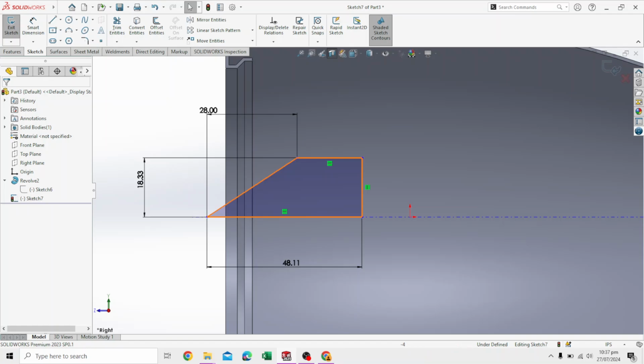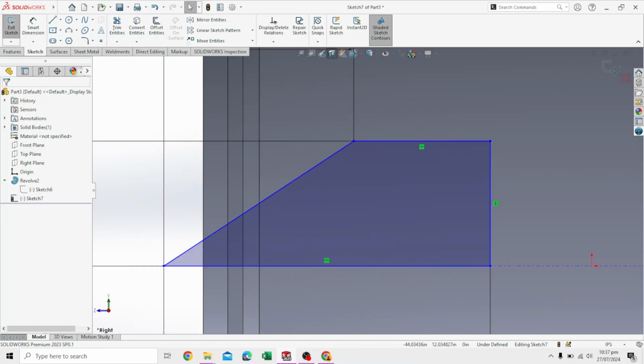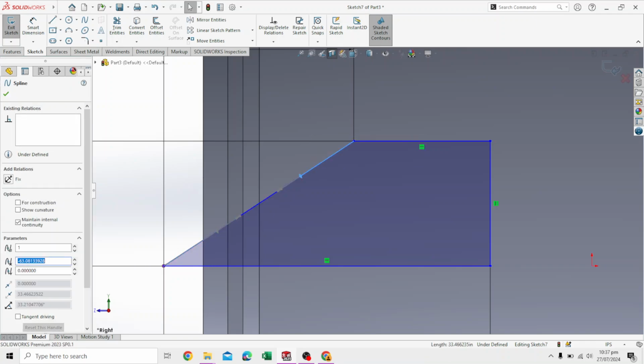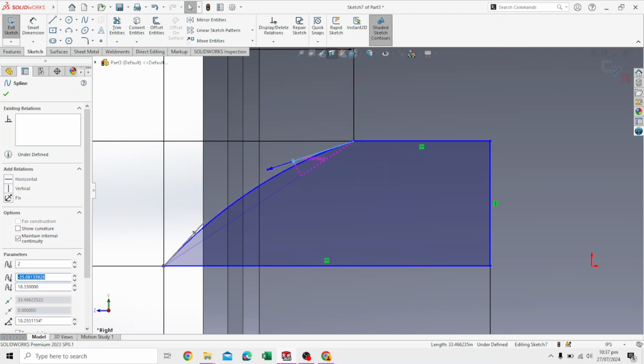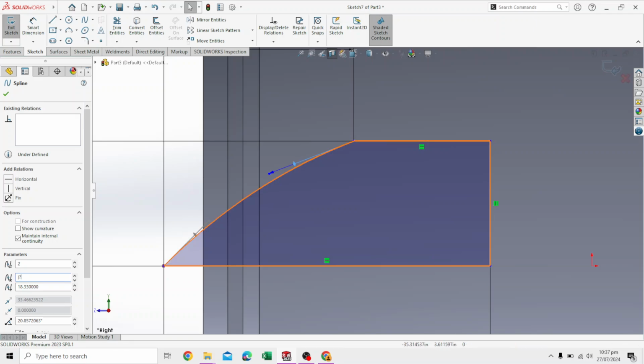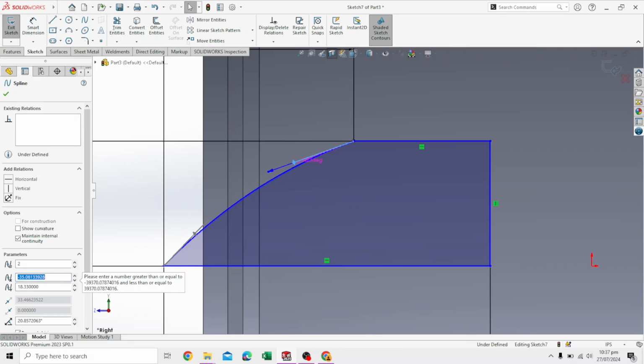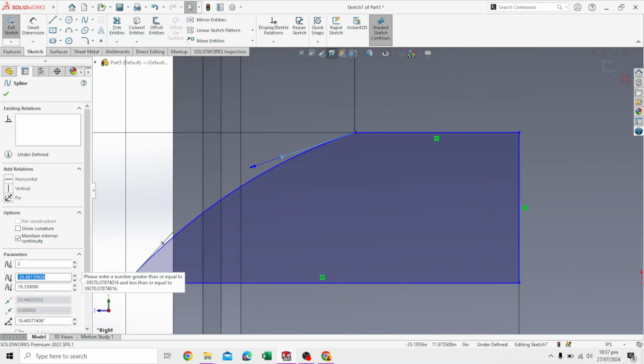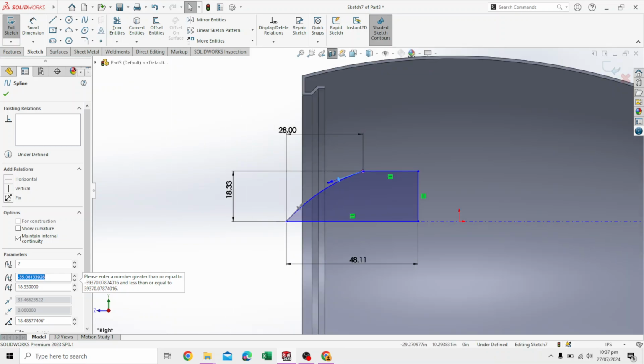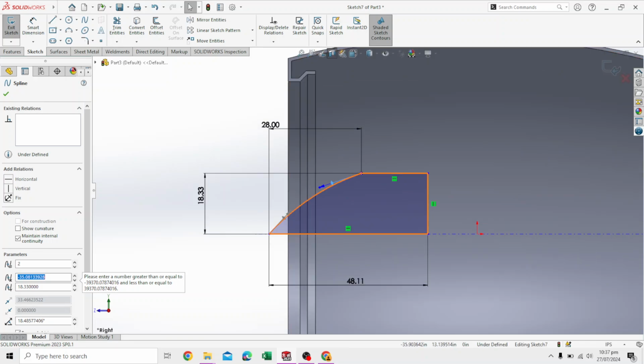The last step will be to click on this line, and because we used the spline command, curve it. Curve it to this point, and obviously we're making it up for our own convenience. This is not obviously up to dimensions.